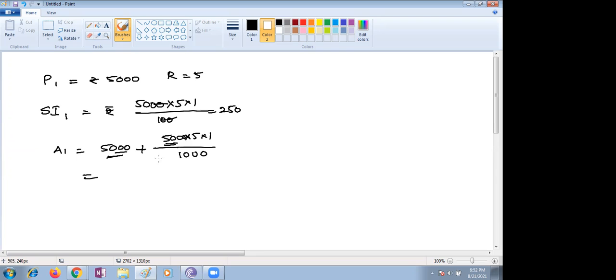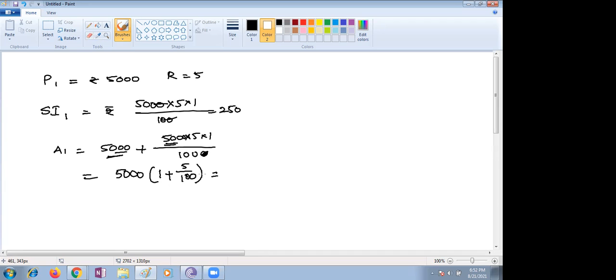Shall I take 5,000 as a common thing? 1 plus, what is left over, children? 5 by 100, sorry, it's 100, into 1. For 1 year we are taking, so it is 1. This is nothing but the principal amount, right?